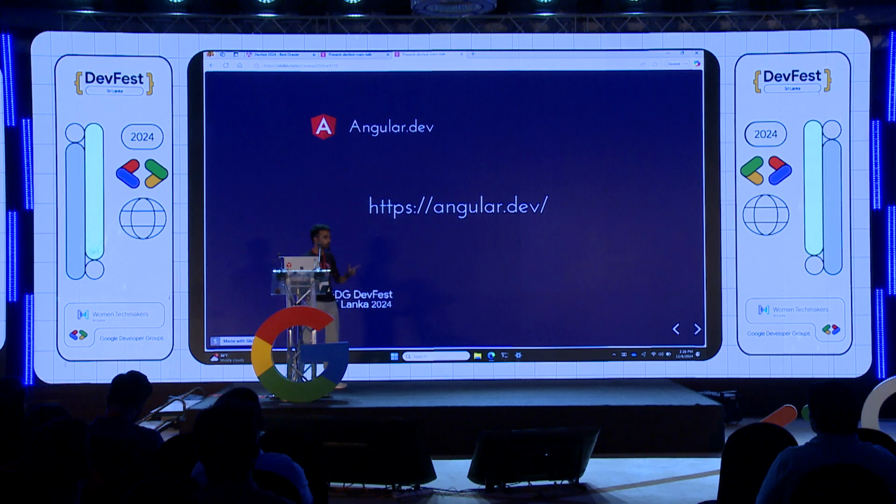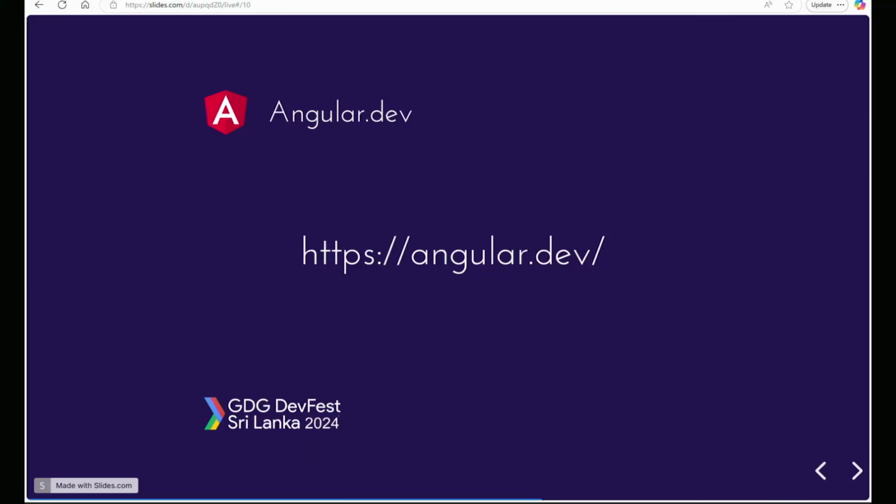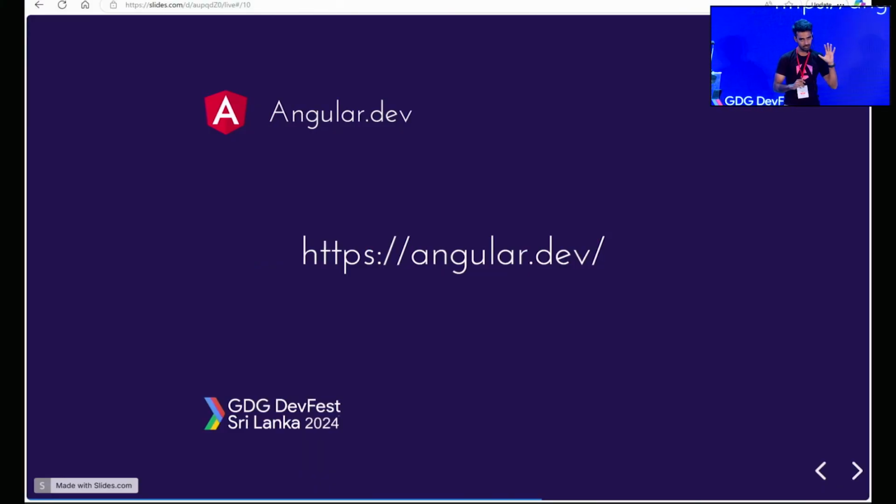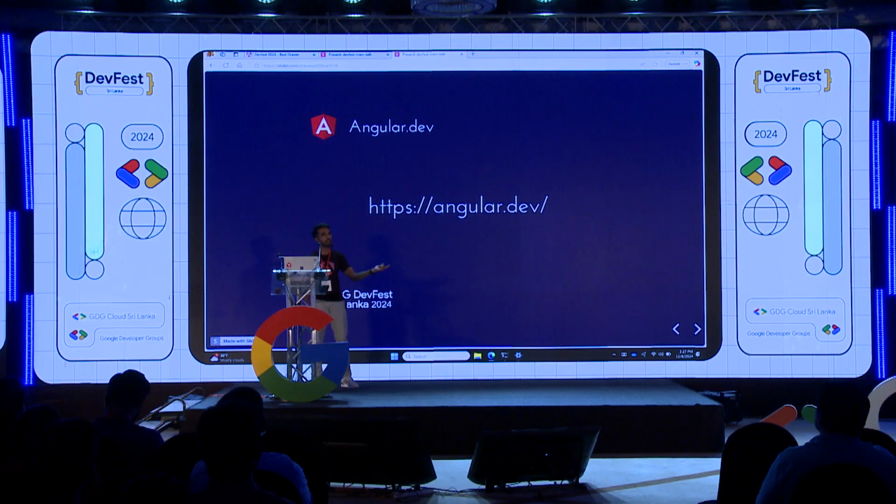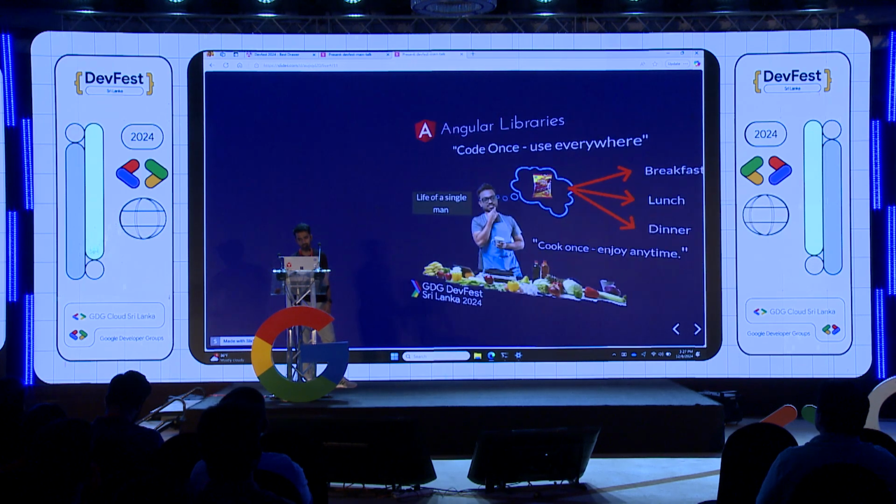If you're wondering where to read about all these features, the Angular team has introduced a new website, and this is quite popular. I would say it's one of the latest popular websites that Google has developed. You can always go ahead and look at the samples. If you are a beginner, you can start with a simple tutorial, and if you are an expert, you can watch the videos and so on. This is the one I visit regularly on a daily basis.